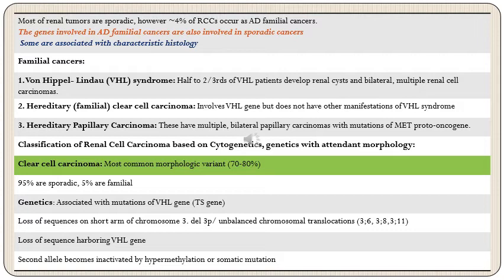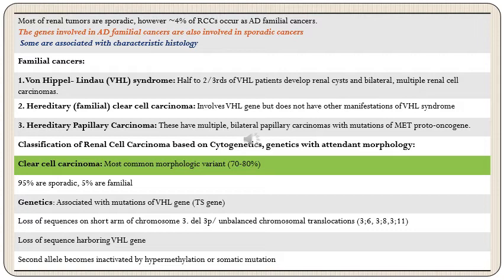Although these autosomal dominant familial cases contribute towards only 4% of these RCCs, they still provided useful information about the various genes involved in renal cell carcinoma. Whether it is autosomal dominant type or sporadic type, both types of patients will have involvement of similar kind of genes. The only thing is that their method of inheritance will be different in these two groups. And also some of these genes will be associated with characteristic histology, as we will see.